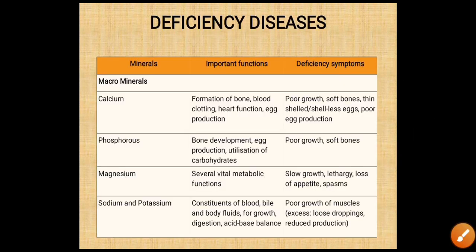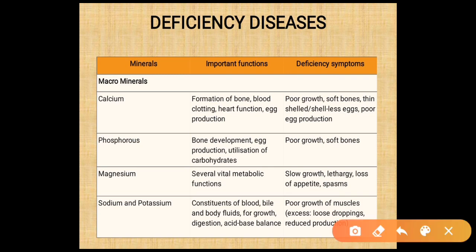Next we are going to study poultry diseases. First we are going to study the mineral deficiency diseases. First is calcium deficiency. Its function is important for the formation of bone, blood clotting, heart function and egg production. If there is a deficiency of calcium, there will be poor growth, soft bones, thin shelled or shell-less eggs and poor egg production.